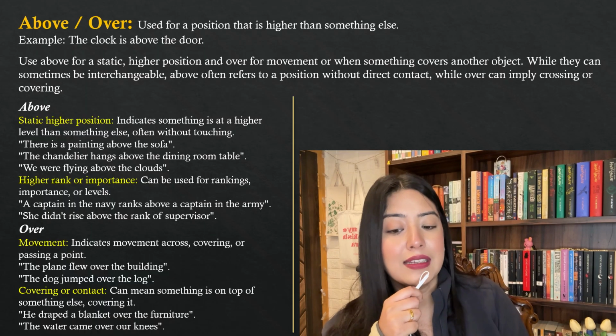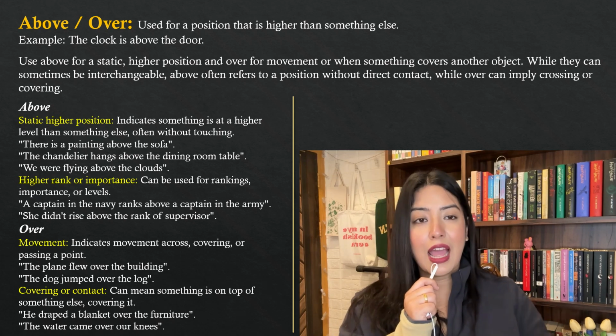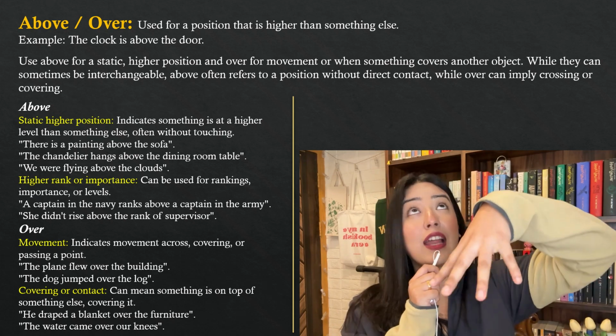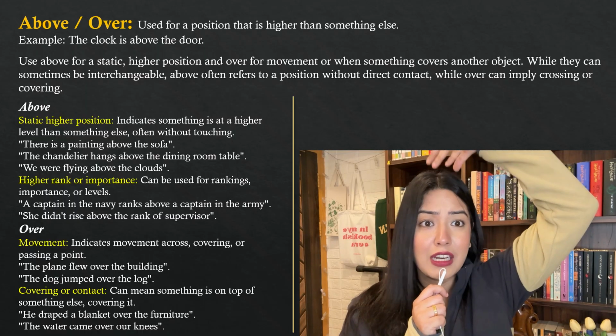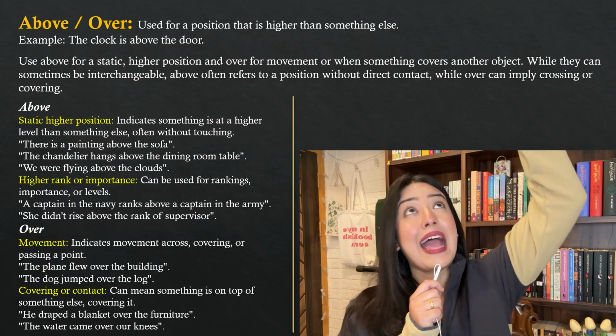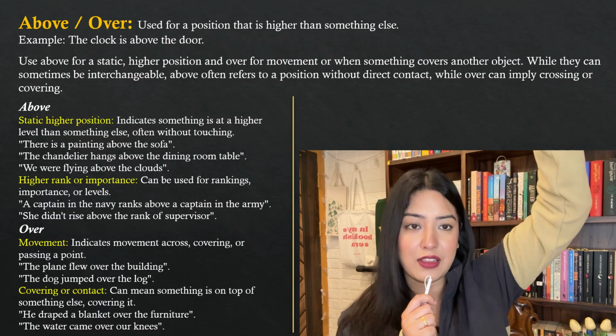Then you have: the chandelier hangs above the dining room table. This is the table. I'm sitting here to have dinner, and the chandelier, the lights, is hanging above my head, above the table. It's not touching my head. It's not touching the table. It is just hanging above my head. So there's no direct contact, but the chandelier is at a higher position than my head.